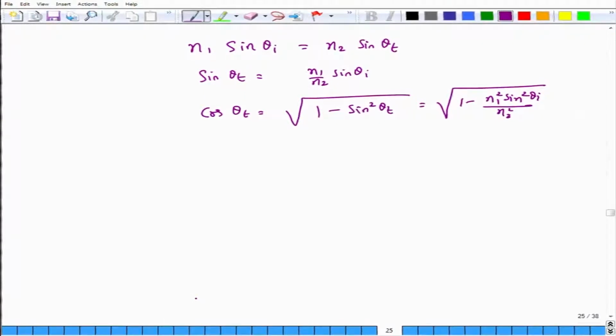This is an extremely useful relationship to keep in mind, and we plug this relationship back into the expression for gamma TE.